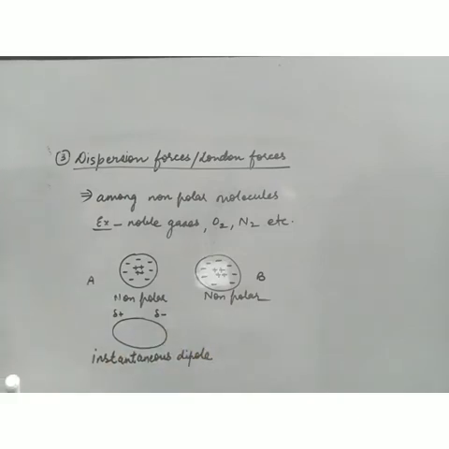What is the meaning of instantaneous dipole? It is originated for a very, very short period of time. For a fraction of time, the electronic distribution is unsymmetrical. As time passes, the molecule again becomes non-polar. So instantaneous dipole means only for a short period of time. The molecule is non-polar, for a short period of time it will become polar, again non-polar, again polar. It will go on like this.